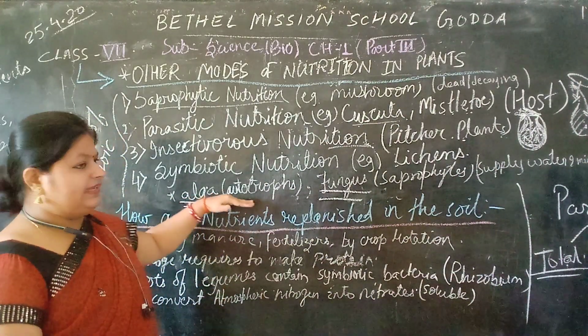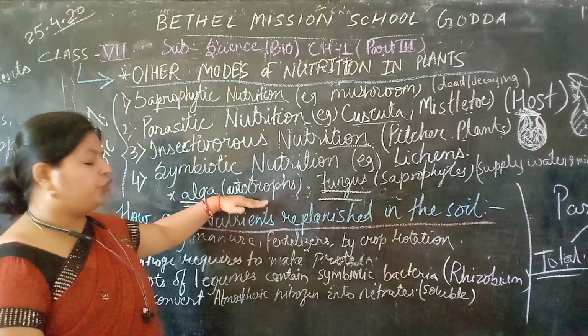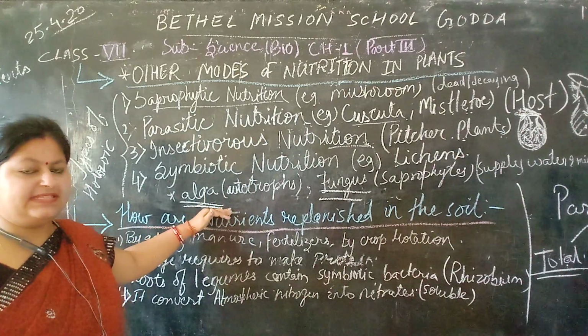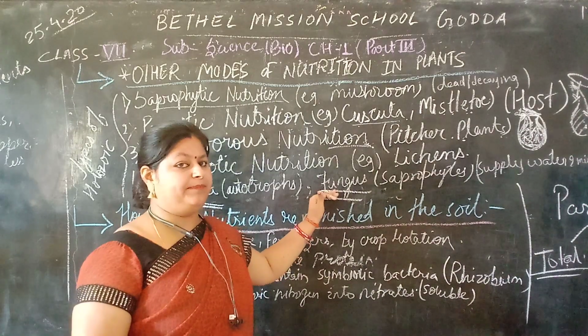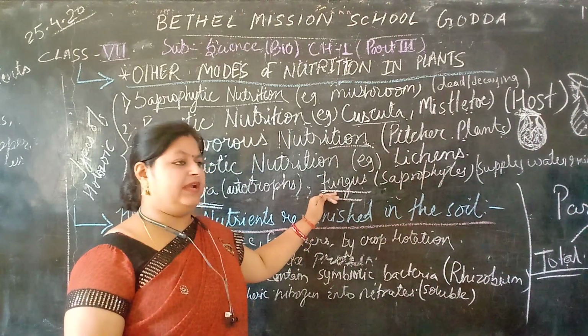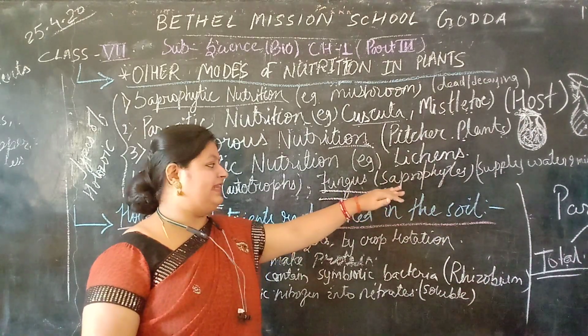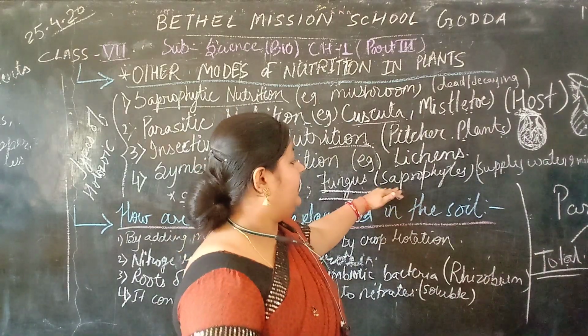How? Algae, having chlorophyll and being autotrophic in nature, perform photosynthesis and prepare food. But fungus, a non-green plant, cannot prepare food and is saprophytic in nature, deriving food from dead and decaying organic matter.